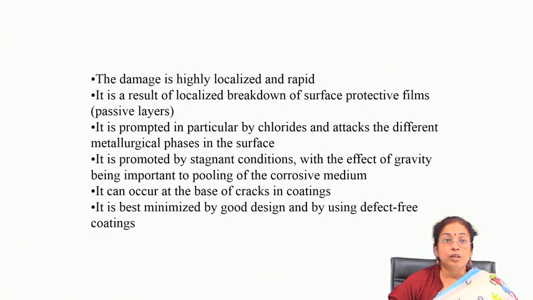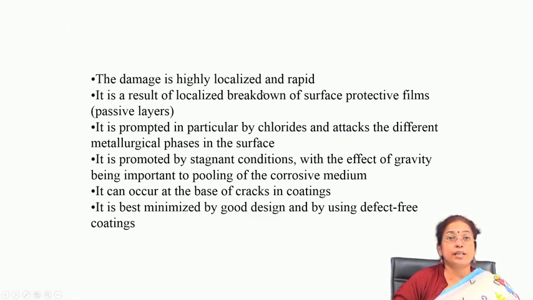Some of the characteristics of pitting corrosion are that it is highly localized and rapid in nature, particularly the propagation rate. As I mentioned, pitting corrosion proceeds in two stages: pit initiation and pit propagation. Pit initiation usually occurs at sites of stress concentration, or in regions where there is local breakdown of the passive film in a chloride containing environment. That site acts as a site for pit formation, and pit propagation occurs as soon as there is pit formation, with galvanic cell formation and subsequent propagation of the pit.